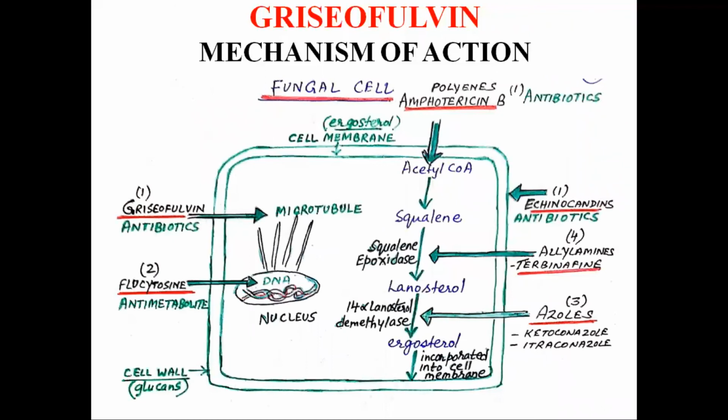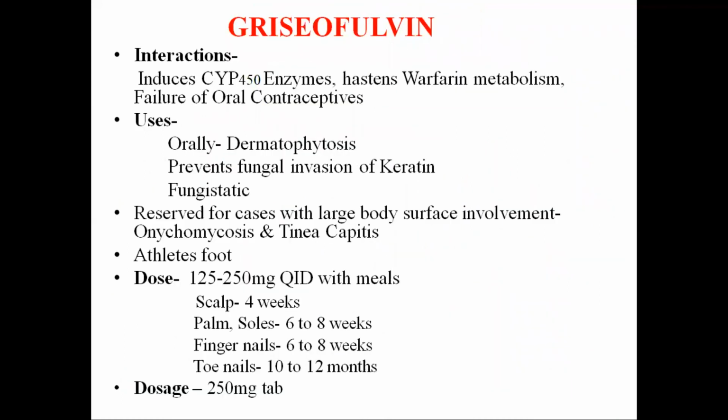So we can see here that griseofulvin binds to the microtubules and interferes with their function, and thereby it causes inhibition of mitosis in the fungal cell, and it affects the cell division. So coming to the different interactions, griseofulvin is an enzyme inducer. It induces the cytochrome P450 enzymes, and it hastens the warfarin metabolism.